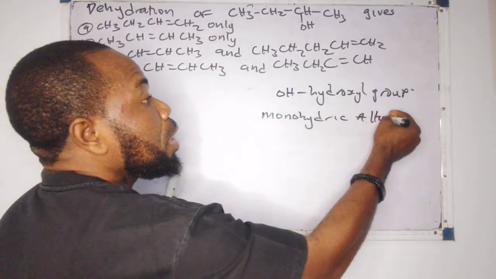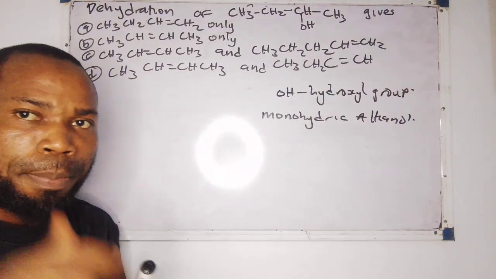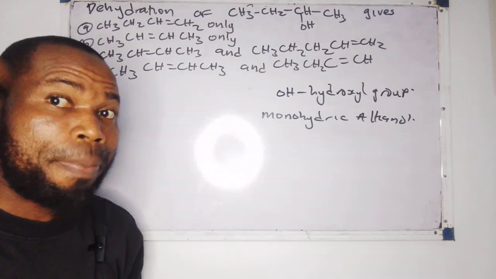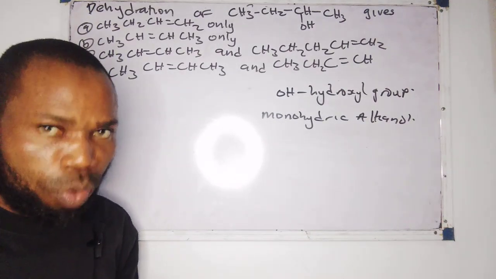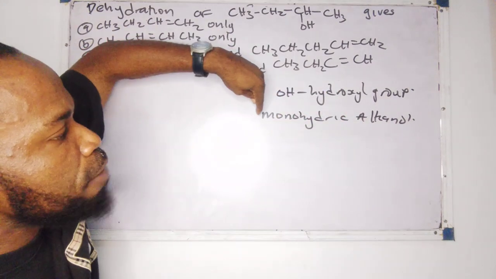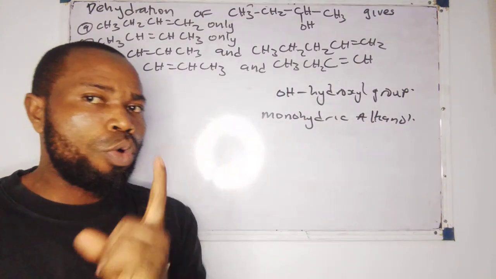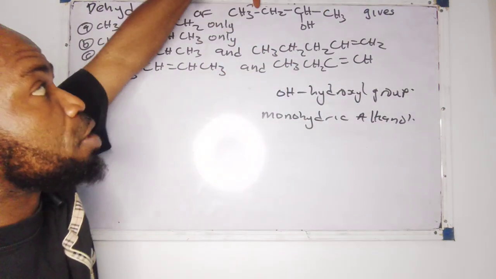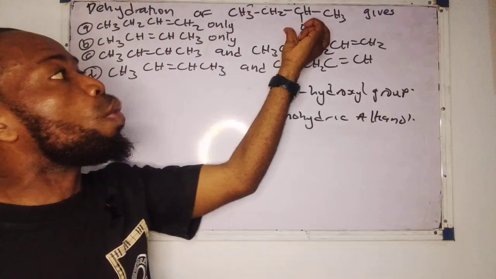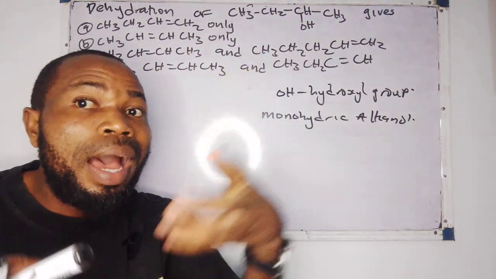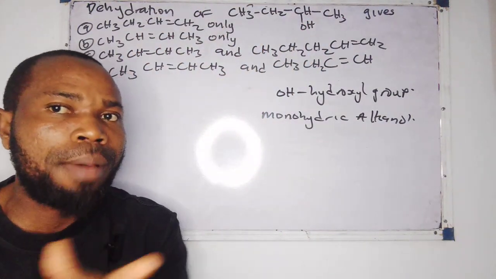I want to bring out the points you will need, so you need to pay attention. Now look at it. We have monohydric alkanols. What is the meaning of mono? Mono means one. That means this compound has one OH. There are some alcohols that have two OH; they are called dihydric.